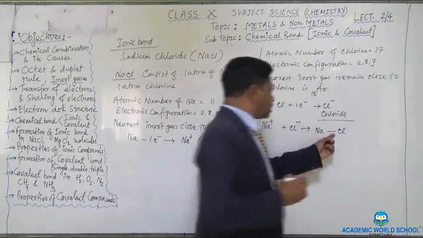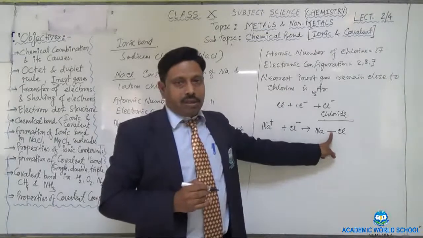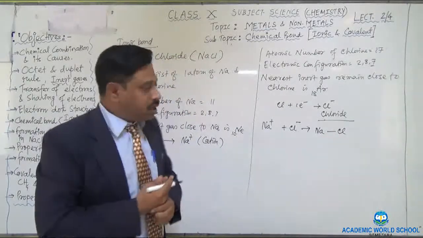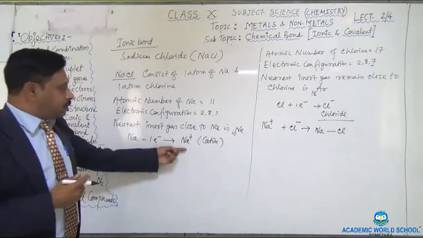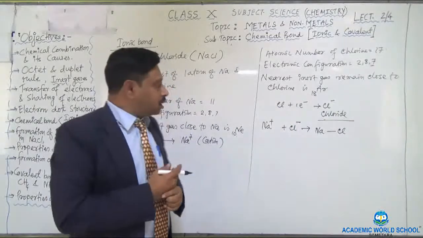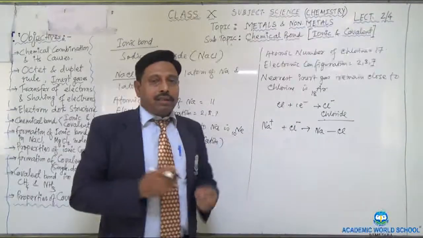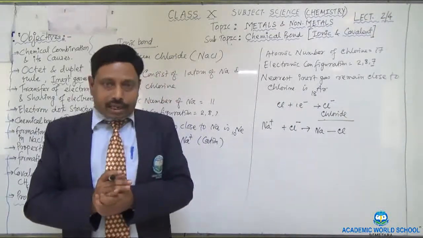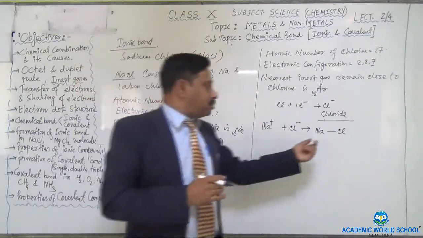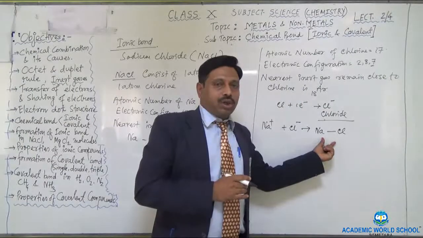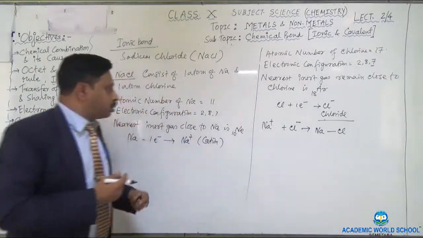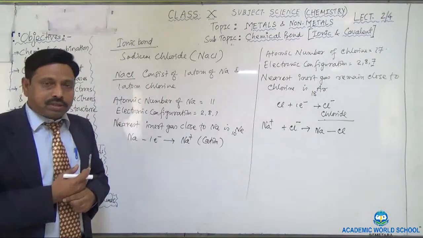And the meaning of this line is the chemical bond, which is the ionic bond. The name is given ionic because they form ions. Sodium forms the cation and chlorine forms the anion. The cation and anion have a strong force of attraction between them. Due to this strong force of attraction, a chemical bond arises, known as the ionic bond or electrovalent bond. In this way the sodium chloride molecule forms.